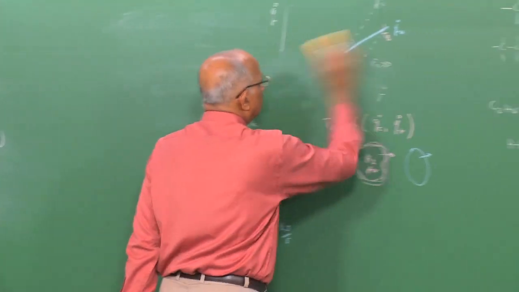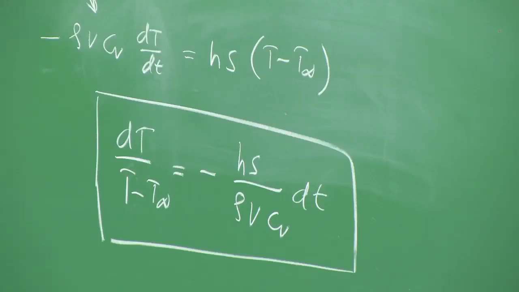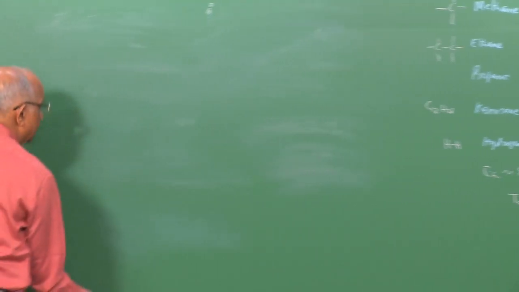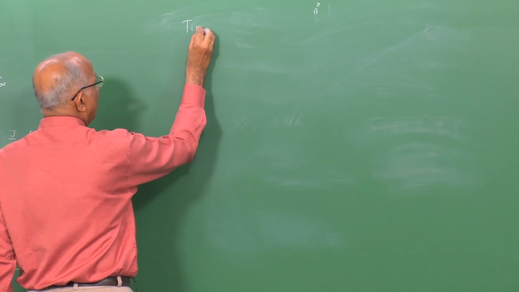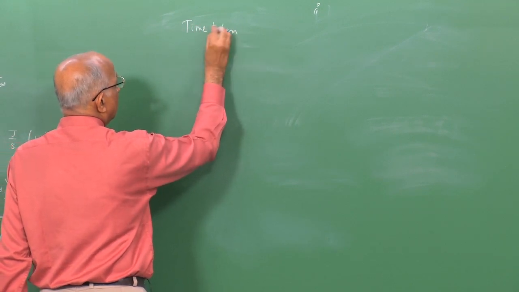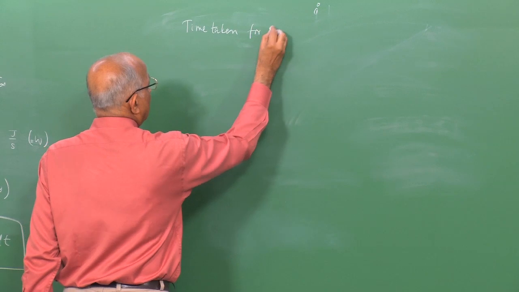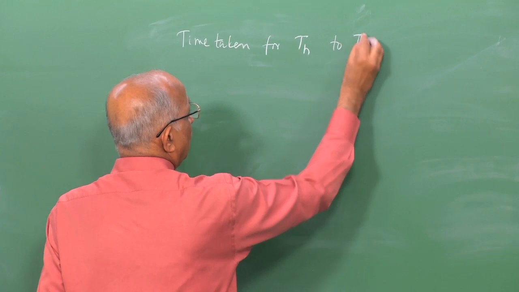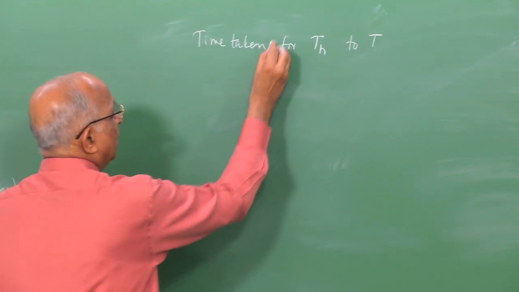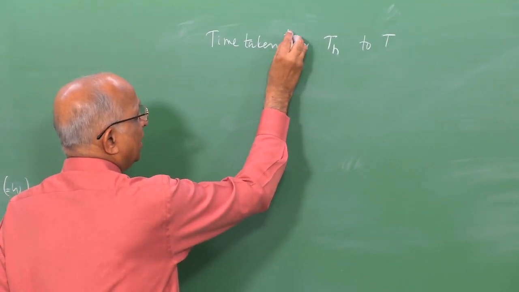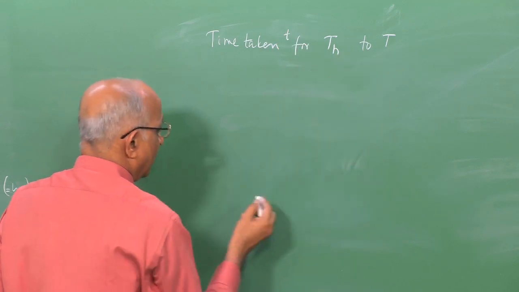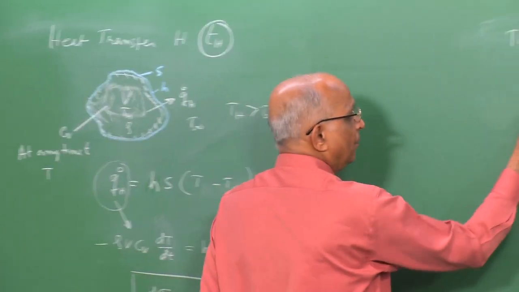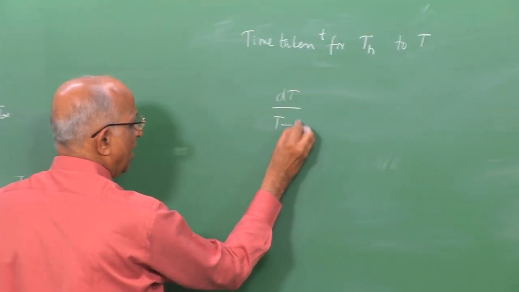We are interested in finding out the time taken for the temperature to drop from a value T h to T. Therefore, I just integrate this expression dT by T minus T ambient.